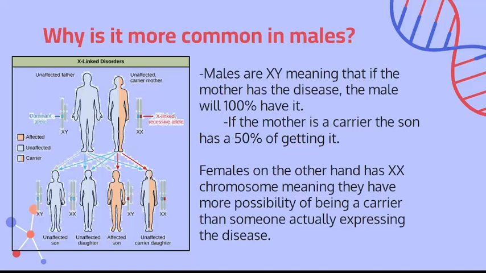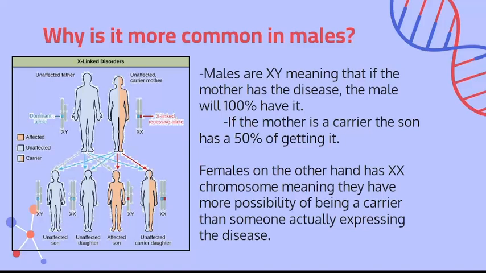Let's say dad is affected. Let's say dad has the disease. For the daughters, they will 100% be a carrier, but the son is completely safe. However, usually your mom is likely going to be unaffected, because females have two X chromosomes, meaning they have more possibility of being a carrier than actually expressing the disease. However, because sons have an XY, if your mom has the disease, you're pretty much GG. You're playing a 50-50 here.